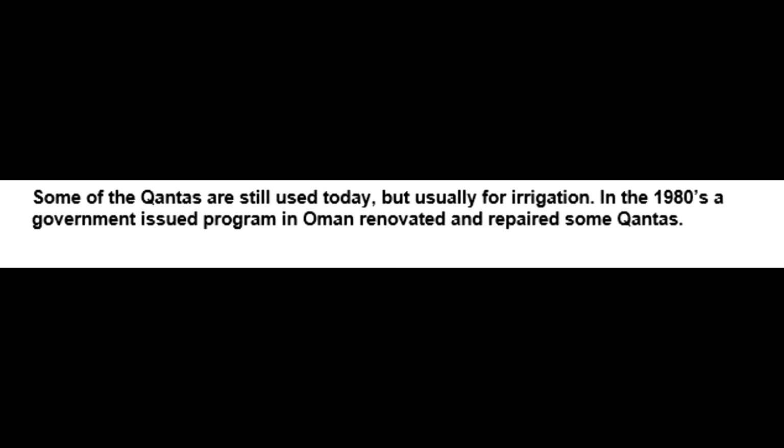Qanats are a series of underground wells that carry spring water to the city. Only one person constructed a qanat at a time, only big enough for one person to dig. They were usually built where it was very dry, and then people could live in the desert-like environments. Some qanats are still used today, but usually used for irrigation. In the 1980s, a government-issued program in Oman renovated and repaired some qanats.